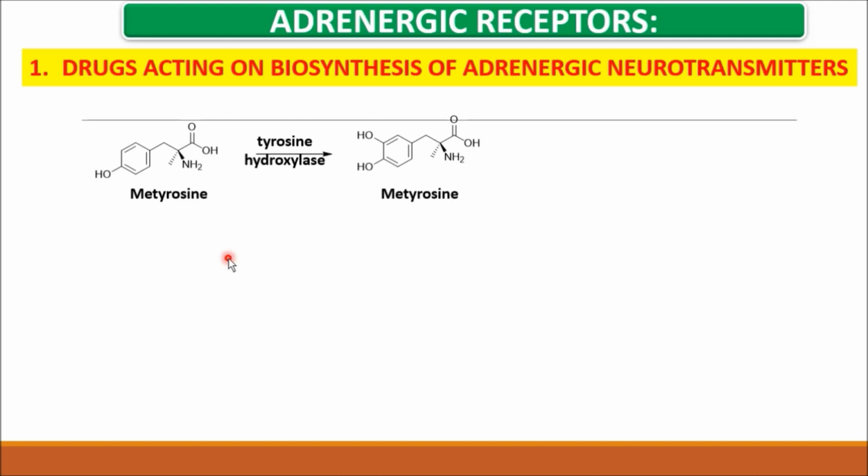metyrosine. Now this, on reaction with dopa decarboxylase, this dopa decarboxylase removes the carboxylic acid in the form of carbon dioxide, giving alpha methyl dopamine.